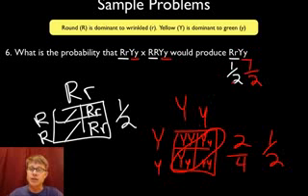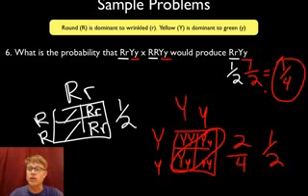Okay, so now instead of doing this huge unwieldy 4x4 Punnett square, I've almost got there. Because the odds of getting this are 1 in 2, the odds of getting this are 1 in 2. So what are the odds of getting both of those? I simply multiply those together. And it's a 1 in 4.